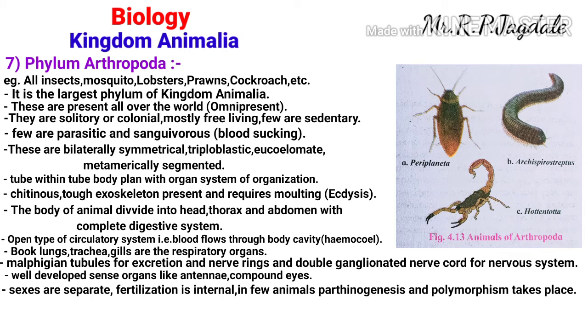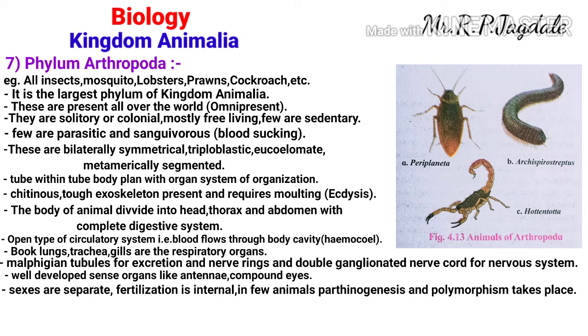In some organisms there is polymorphism. Polymorphism also takes place in these animals. For example, in honeybees, ants, and termites, polymorphism can be seen.